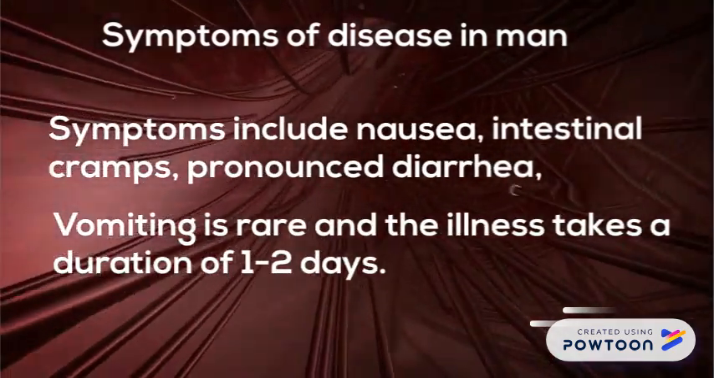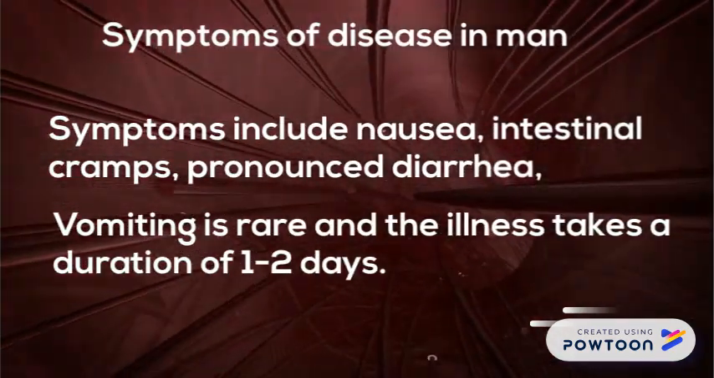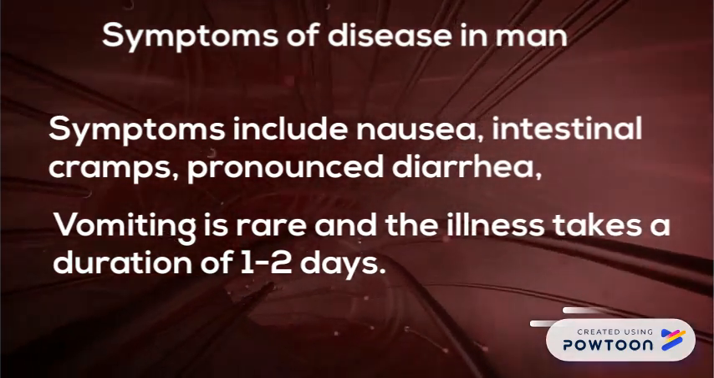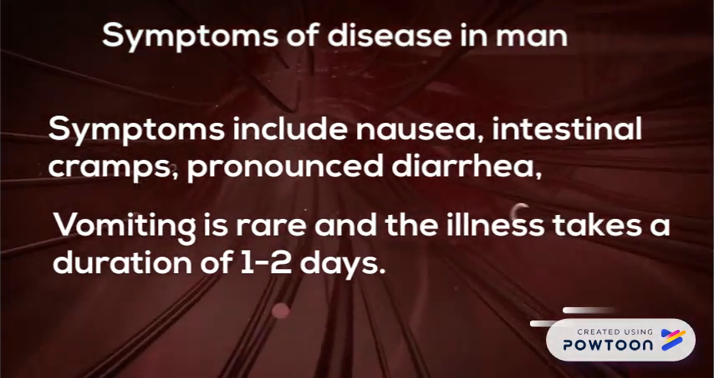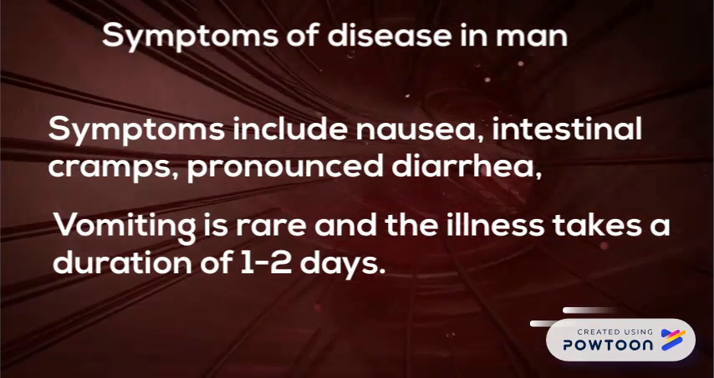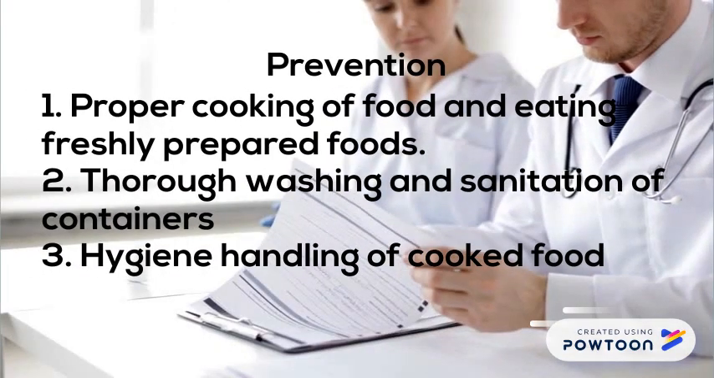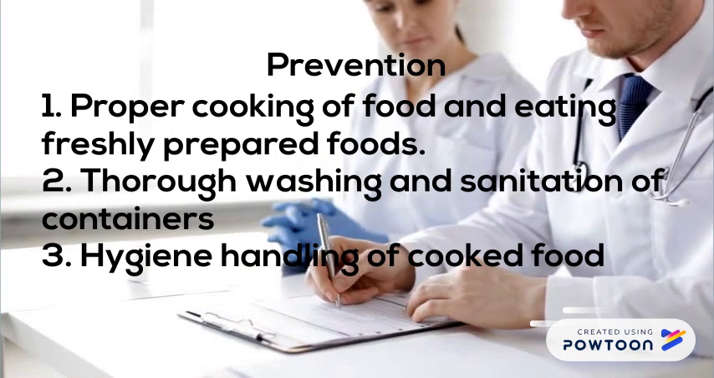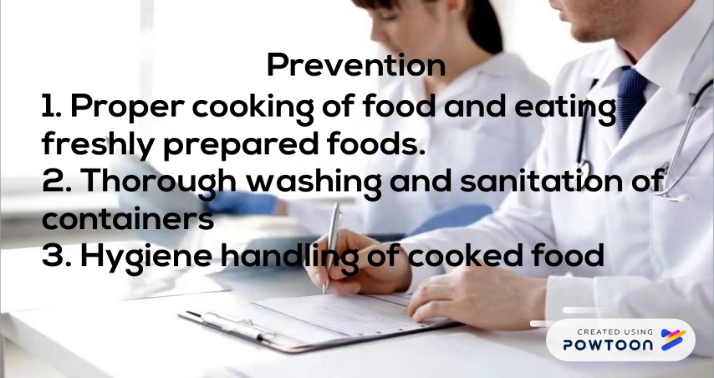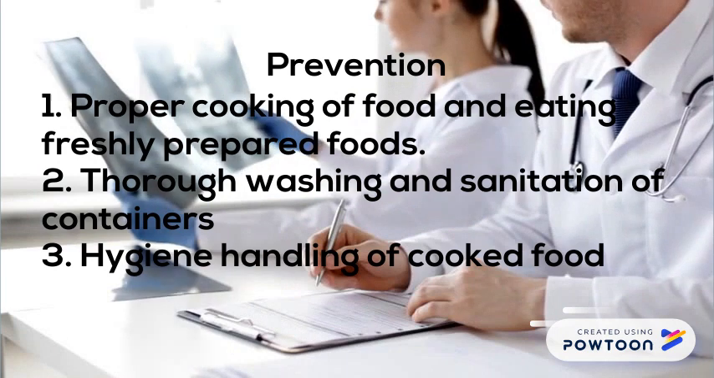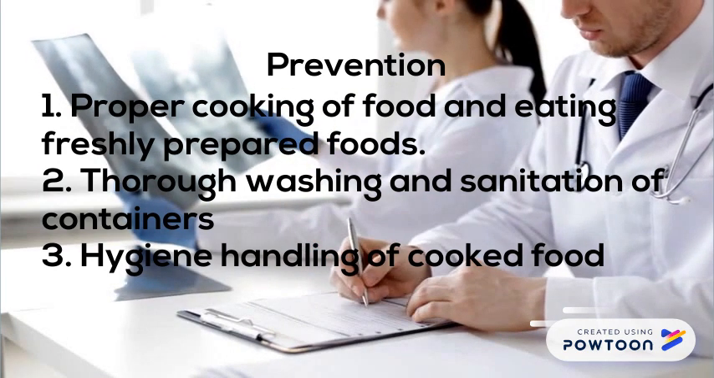Symptoms include nausea, intestinal cramps, and pronounced diarrhea. Vomiting is rare and the illness takes a duration of 1 to 2 days. It can be prevented by proper cooking of food and eating freshly prepared food, thorough washing and sanitation of containers, and hygienic handling of cooked foods.